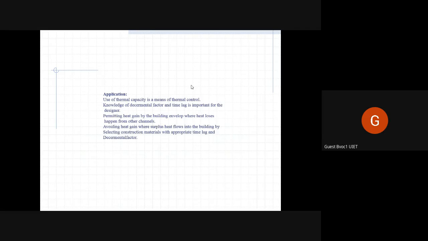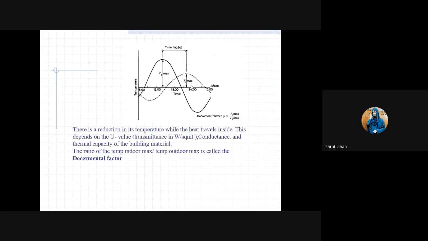Any doubts so far? Do you want me to repeat something? Yes, ma'am. Decremental factor is loss of heat, no? Yes, it is the loss of heat from outside to inside. Okay, ma'am. And to calculate it, the equation is dividing the inside maximum temperature by outside maximum temperature. Yes, ma'am. Mm, and the rest, Asif and Chetna, don't have any doubt so far. Okay, so we will move on.